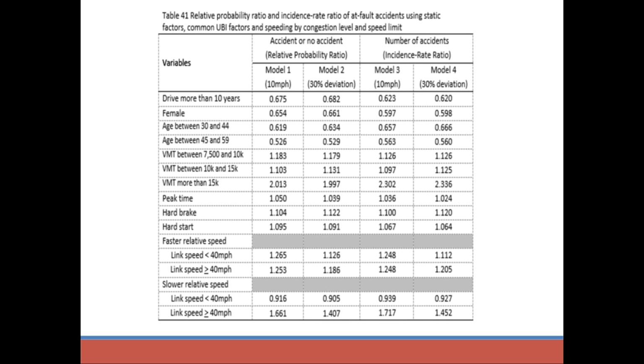We also perform a similar analysis on relative speed, and here's a sample output table. Consistent with what we reported before, our findings suggest that the probability of having an accident would increase when one drives faster than the link speed or slower than the link speed when the link speed is at least 40 miles per hour. However, when the link speed is below 40 miles per hour, driving slower than the link speed is not associated with a higher accident rate.